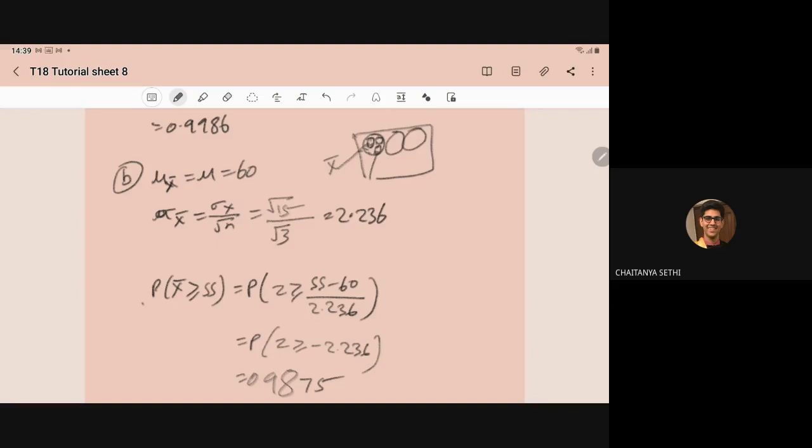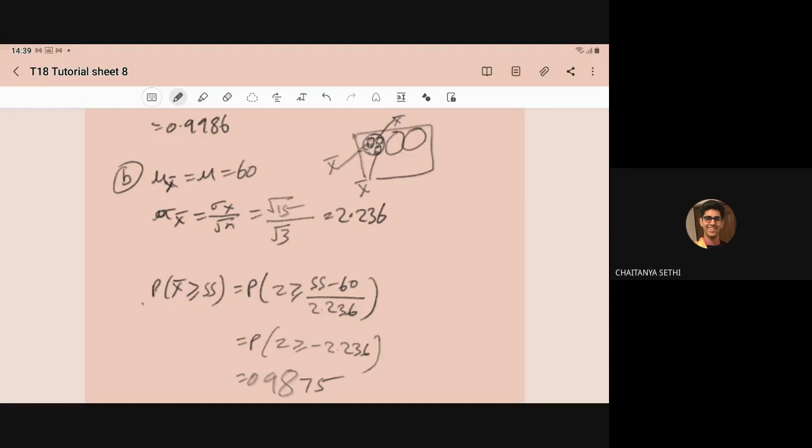From each sample we get an x bar, so x bar will be different for different samples. So it is random in nature, a random variable, and it follows some distribution. If the xi follow the normal distribution, then the sample mean also follows the normal distribution. That is the theorem. So mu of x bar is the same as the mu of the population, that is 60. And the standard deviation of the sample mean is the standard deviation of the population divided by root of n, whatever the sample size.